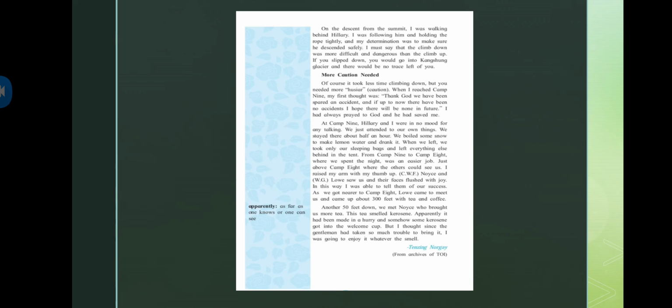And then I raised my arm with my thumbs up. Noise and Lo saw us, and their faces flushed with joy. So basically, there were two people, Noise and Lo. When they saw us just above Camp 8, their faces flushed with joy.